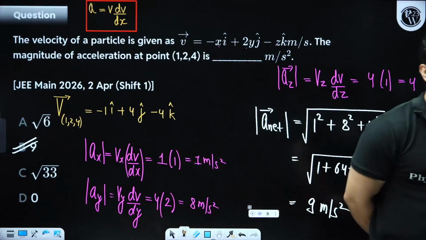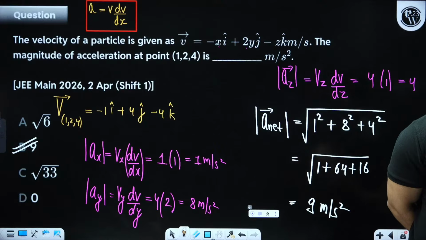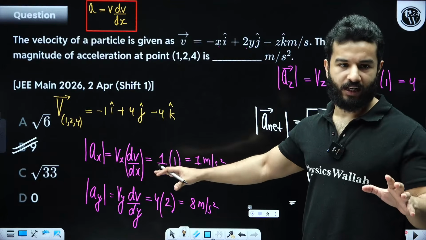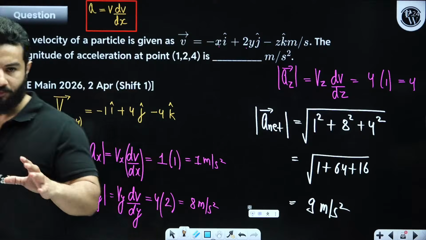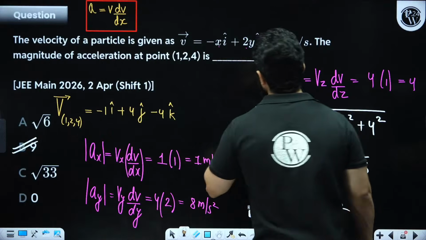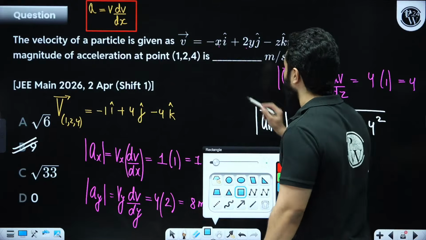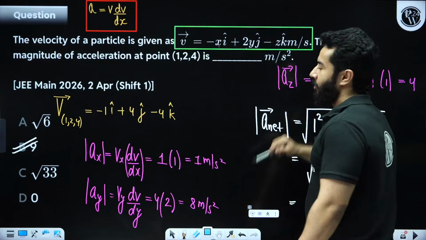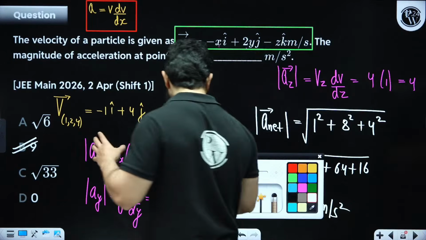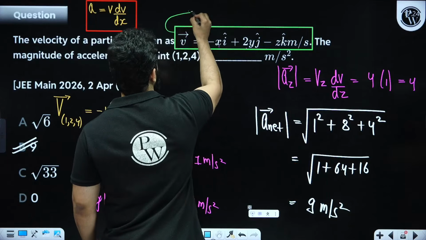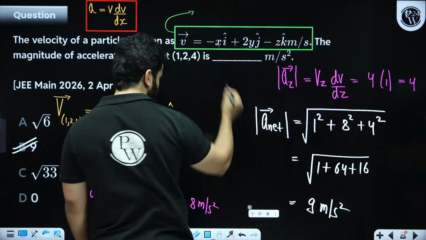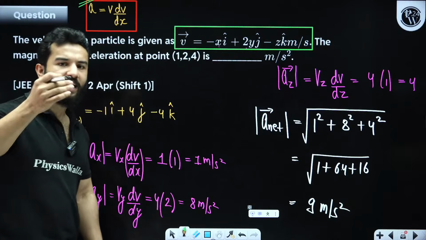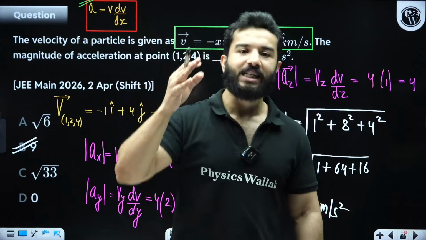Clear? Quickly write down in the chat box if everything's sorted. Ayush, for this particular question, let me explain it again. If you have any doubt, let me explain it again. They have given you an equation of velocity in terms of x, y and z. So if you want to find out the acceleration, please use acceleration equals v dv by dx, v dv by dy, v dv by dz, right?